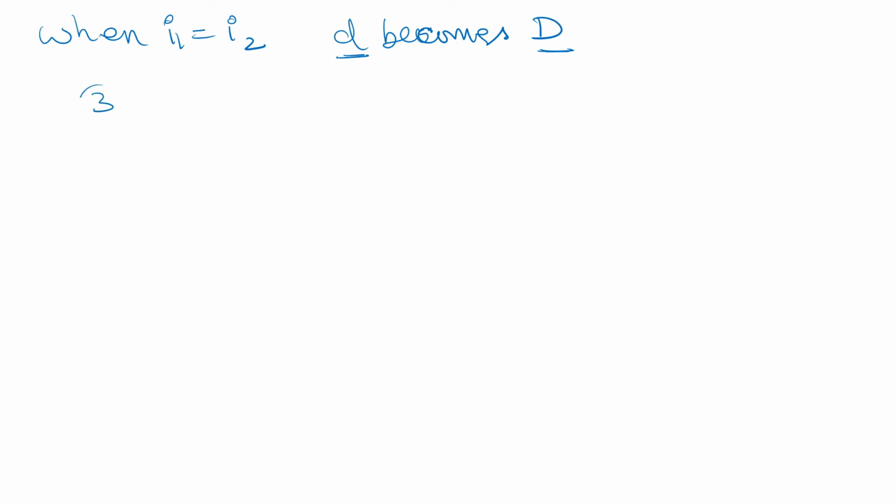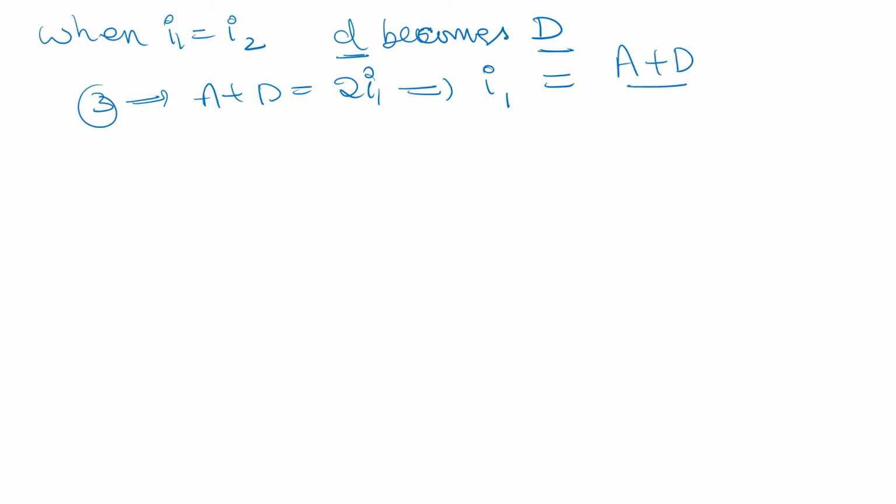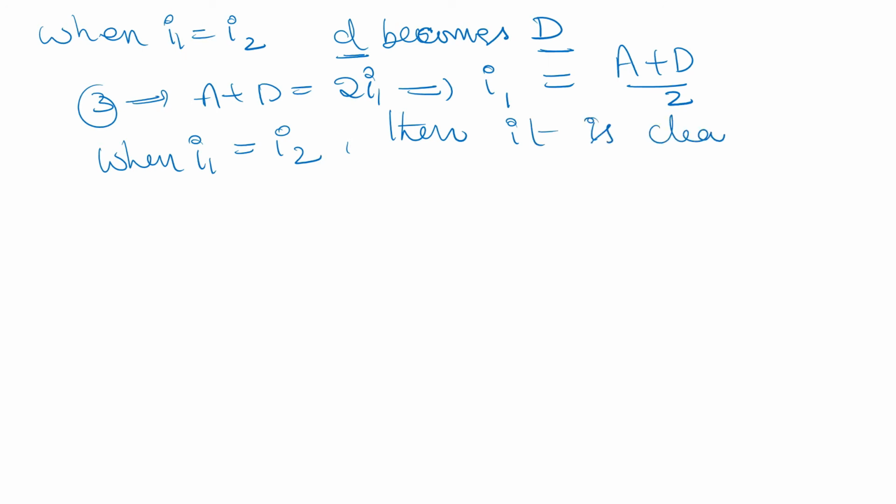So from equation 3 we write A plus D is equal to 2 I1. From this we can write I1 is equal to A plus D by 2. When I1 is equal to I2, it is clear that R1 is equal to R2.